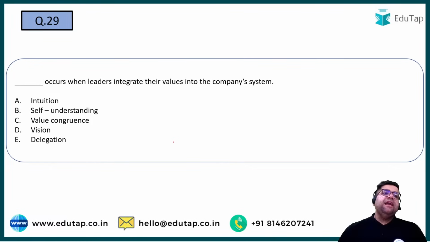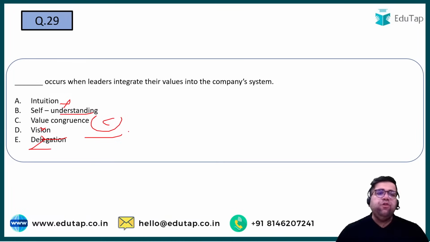Now let's move to 29. Chaliye. Dash occurs when the leaders integrate their values into company system. Intuition, self-understanding, value congruence, vision and delegation. See, D and E you can eliminate. Because vision is what you want to become after 10 years, that kind of stuff. Delegation is shifting of work, right? Intuition also you can remove, self-understanding also. So the one remaining term will be the right answer, which is value congruence.